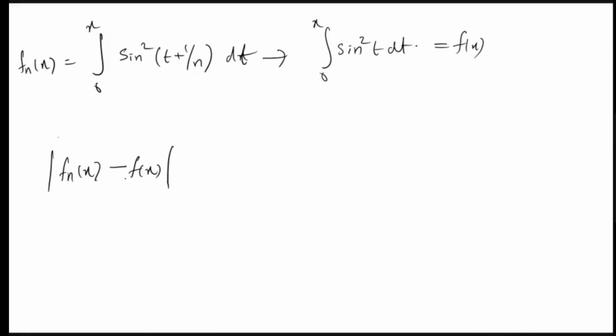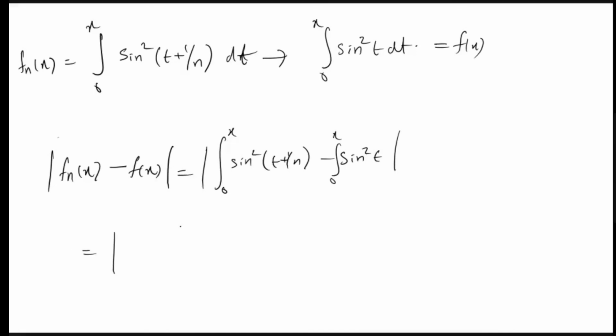What we need is that this should go to 0 independent of x. So what is this? It is the modulus of the integral from 0 to x of sin²(t + 1/n) minus the integral from 0 to x of sin²t. By a small substitution, you can take this 1/n here.